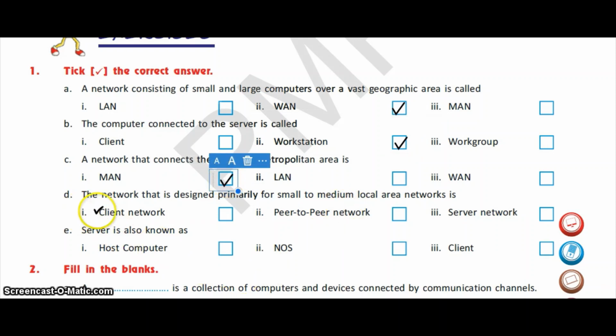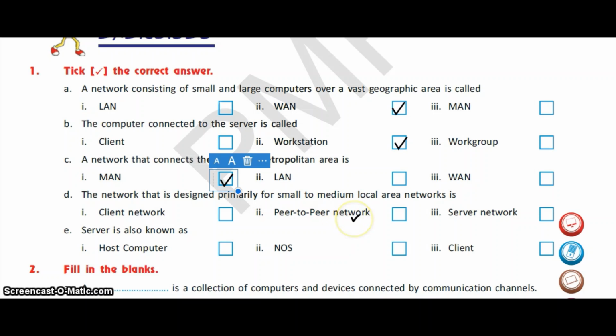Then the next one is: the network that is designed primarily for small to medium local area network is a client network, peer-to-peer network or a server network. So we know that there are two types of network operating systems. First is peer-to-peer and the second is client-server network.